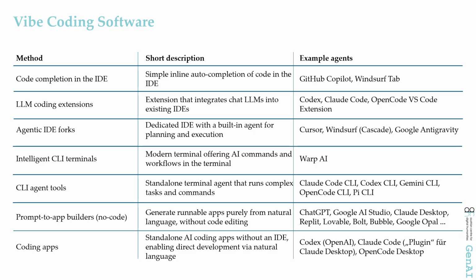It suggests the next line as you type, ideal for developers who already code anyway. One level up are LLM extensions that add a chat assistant to an existing IDE, and agentic IDE forks, that is, complete development environments with a built-in agent that plans and executes on its own, aimed at developers and ambitious low-coders.